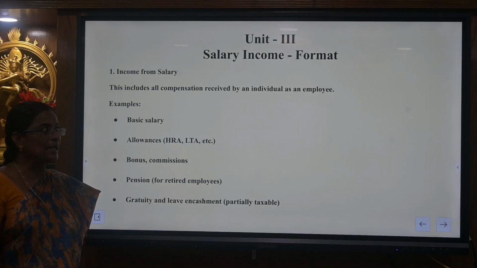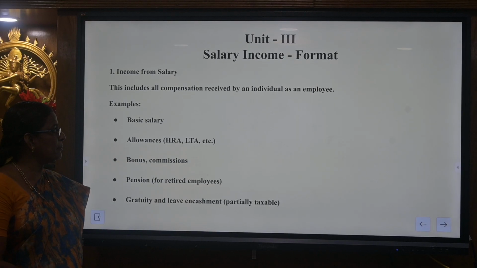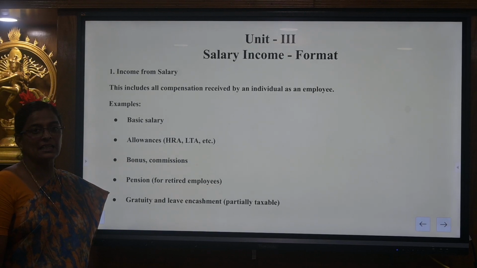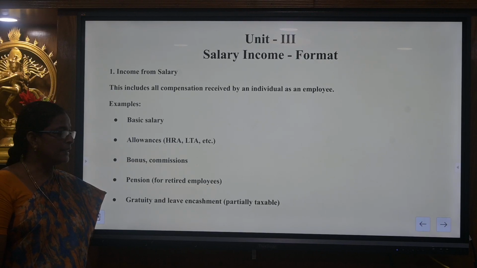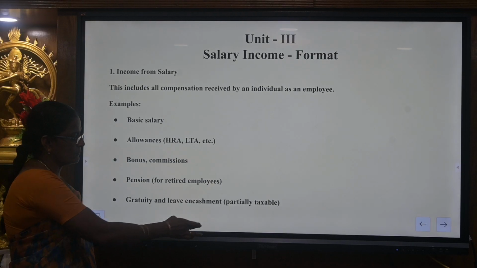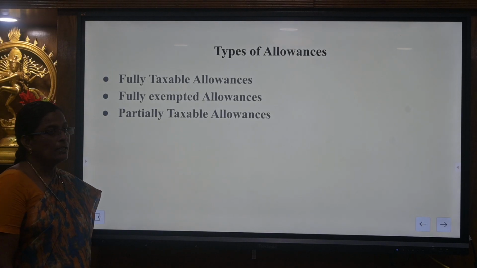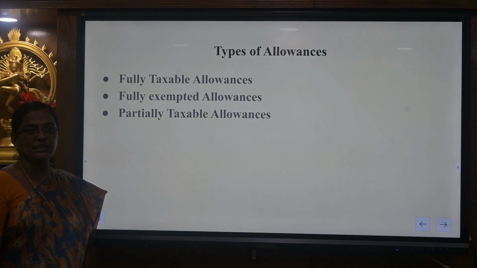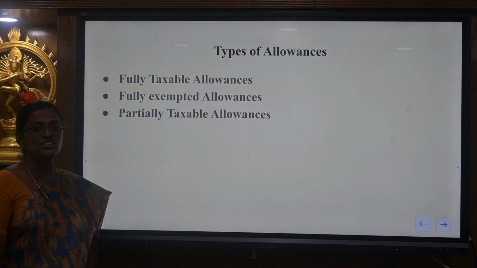The next one is salary income. The salary income comprises of basic salary, allowances, bonus, commission, retirement benefits and perquisites. The allowances can be classified into 3. They are fully taxable allowances, fully exempted allowances and partially taxable allowances. First we are going to see some of the partial taxable allowances.